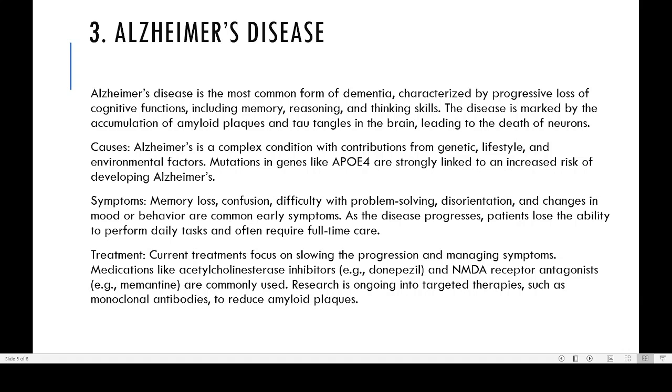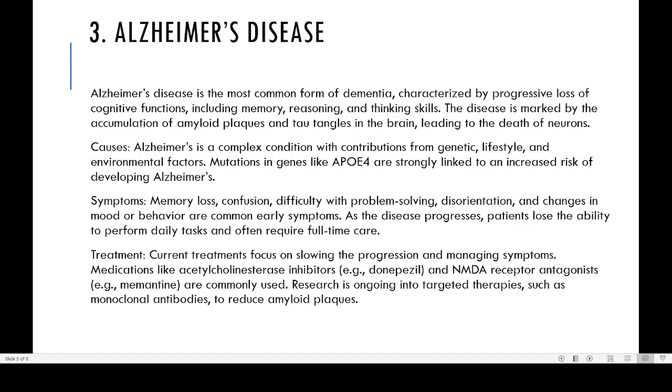The disease is marked by accumulation of amyloid plaques and tau tangles in the brain. I will show you this, because in the case of Alzheimer's disorder, see, this is exactly what is happening in these people.